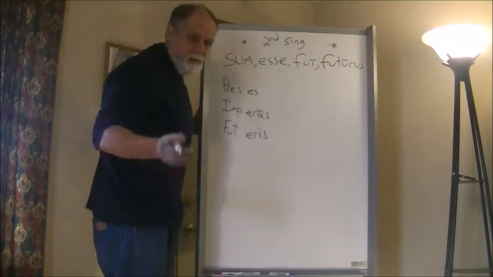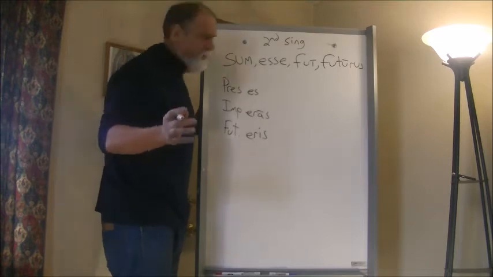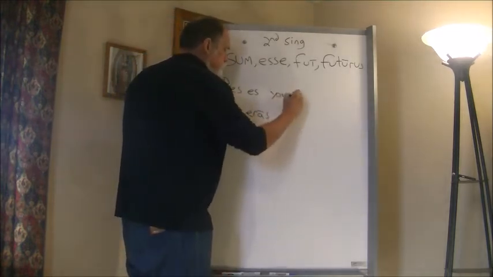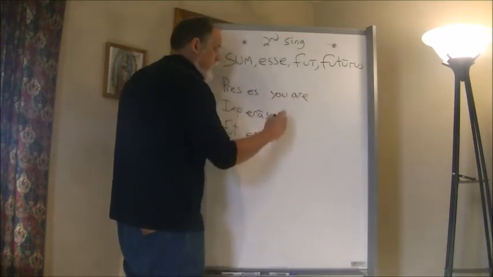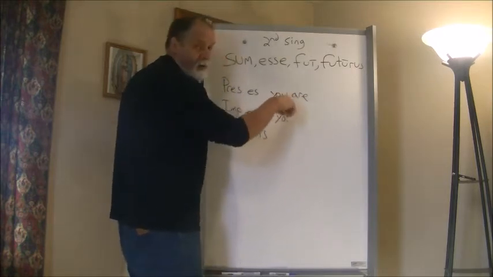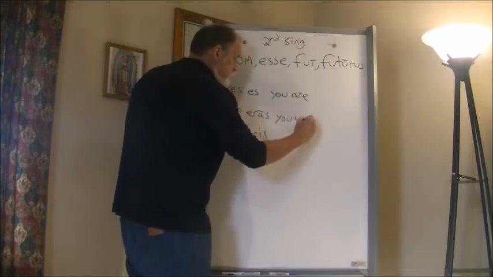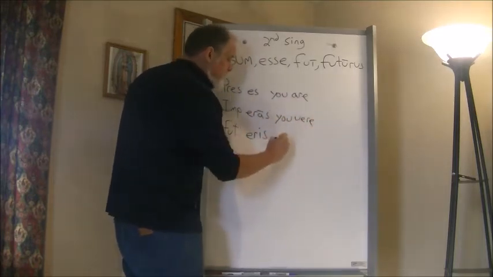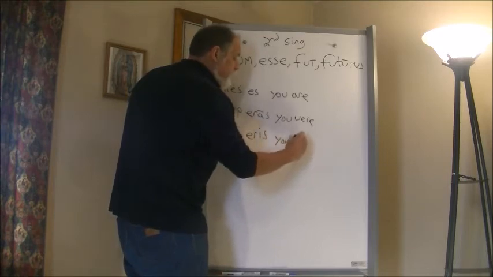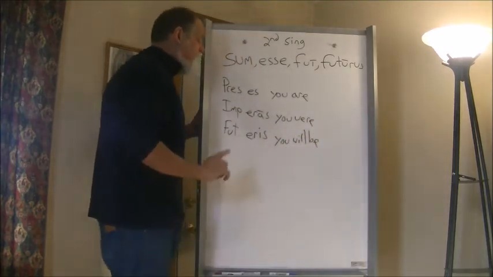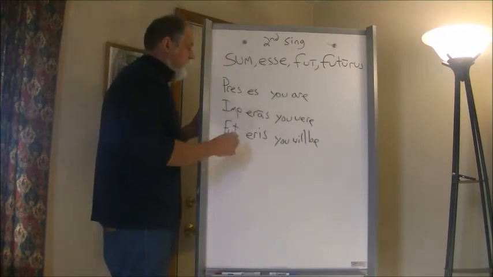How about the aspects? We're only going to need one. You can do two, but we're only going to need one. So here we'll have you are. Here we'll have you were. The alternative is you are and you are being. You were. And finally, you will be. Not just you will be. So that is the present system of es.